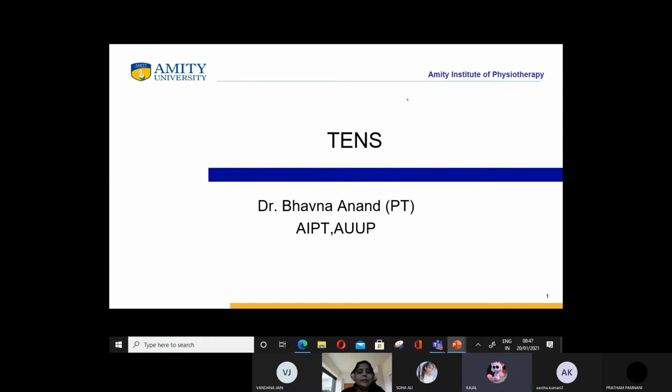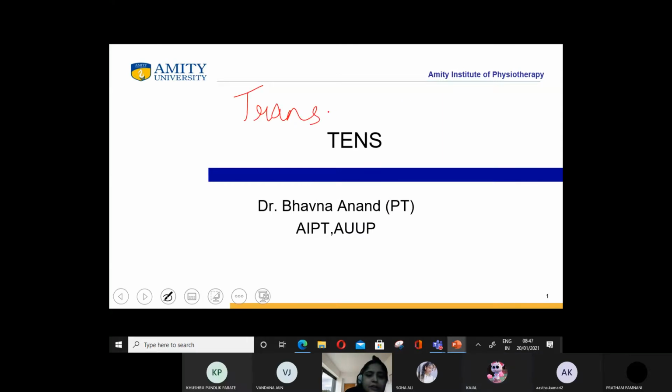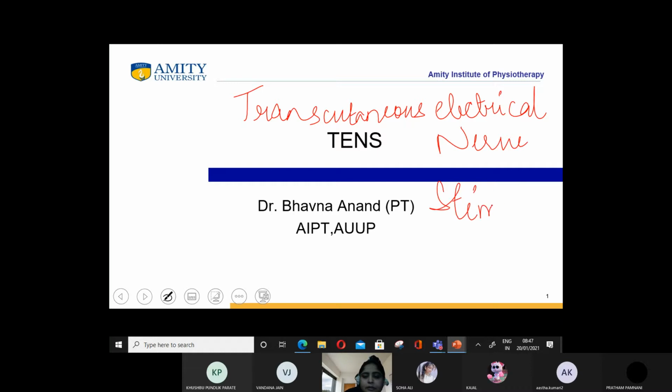Yeah. Can you repeat it again? It is trans, Kajal. Cutaneous. Transcutaneous electrical nerve stimulation. Yes. Okay. So one by one, we look after each and every word.